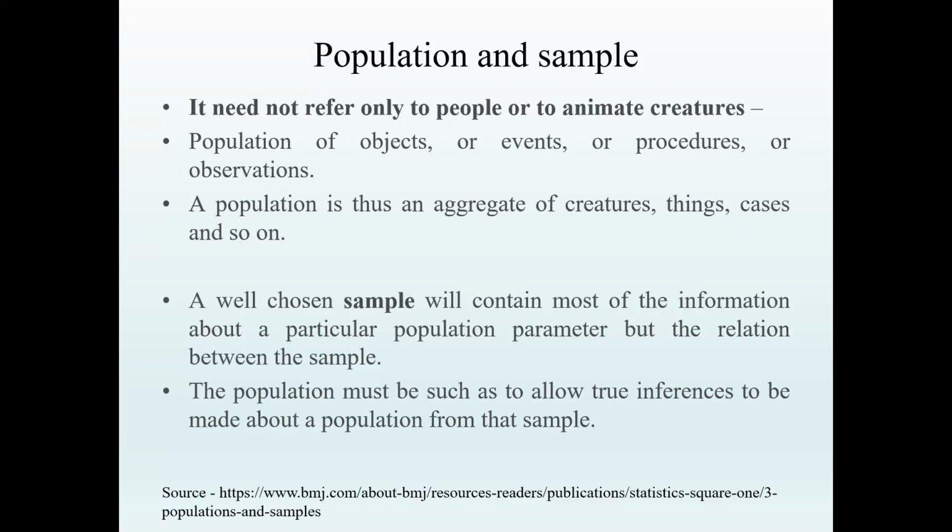So most of the time, because of many reasons, we cannot study the entire population. So we try to study the sample, and we try to get the results of the sample, and we generalize it back to the population. That process itself is called statistical inference. I'll be explaining in detail about statistical inference, different concepts, and what are the steps in statistical inference when it comes to testing of hypothesis. That is what my presentation would be for today.